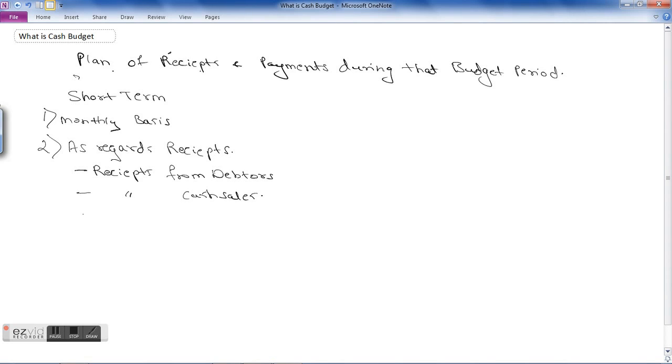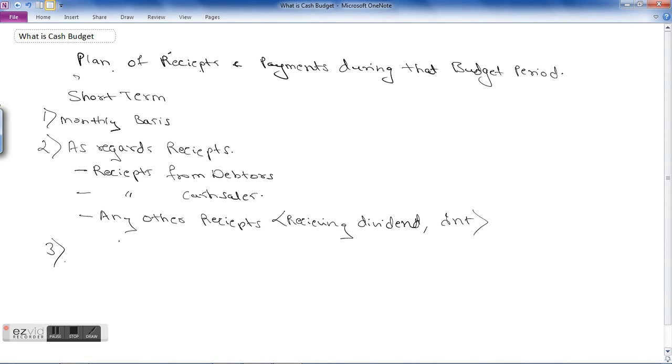Then any other receipts. Any other receipts will include some receipt of dividend or some interest. So all these receipts are not your regular receipts, they are periodical receipts, but they need to be considered.